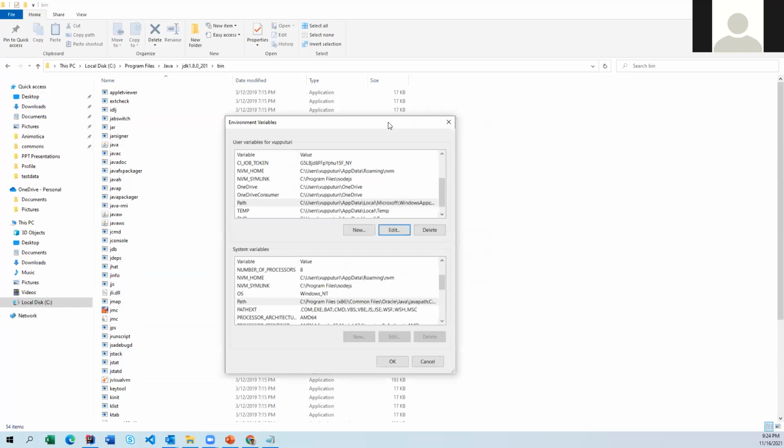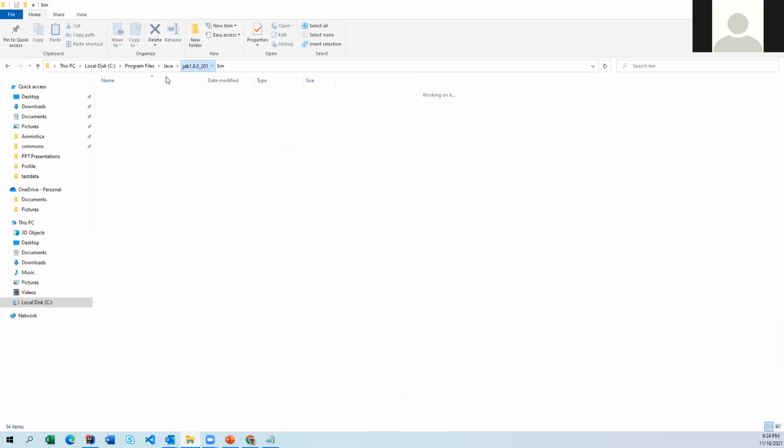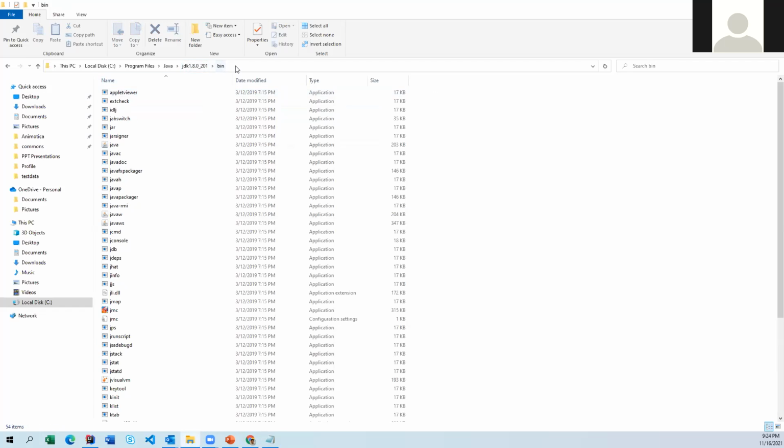So now you have to add the path in two places. One is under JAVA_HOME, you have to give up to JDK. And then you have to go to path here and click edit and then add up to bin from the same path. So here JDK, and you can go one more step ahead and take this one, add it. That's it. When you do this one, automatically you are ready to start using your Java.